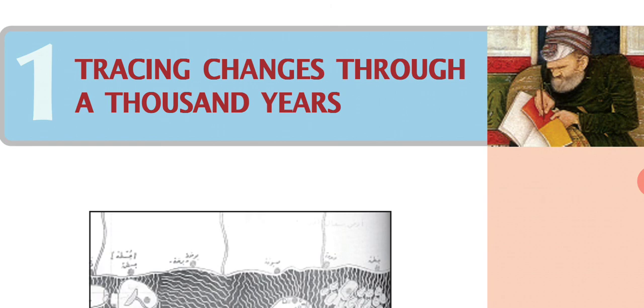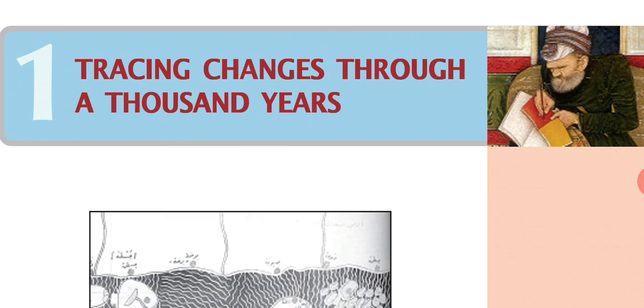So students, medieval period means what? Medieval period means, you can underline, you can write it down also, the age from the 8th century up to the 18th century.